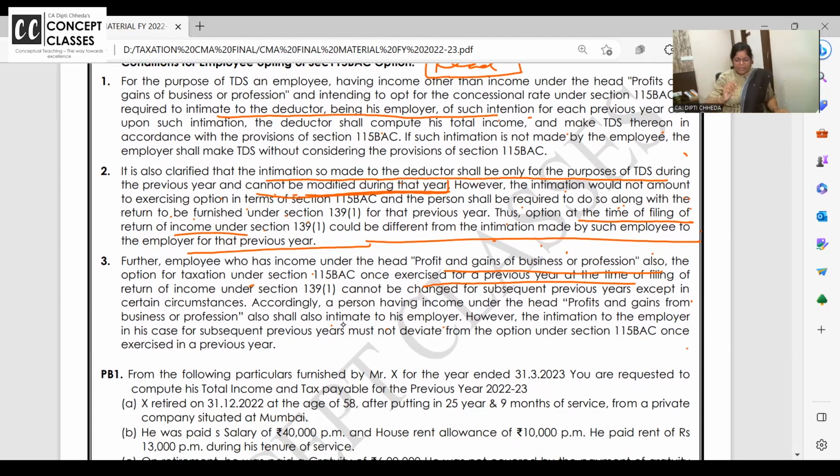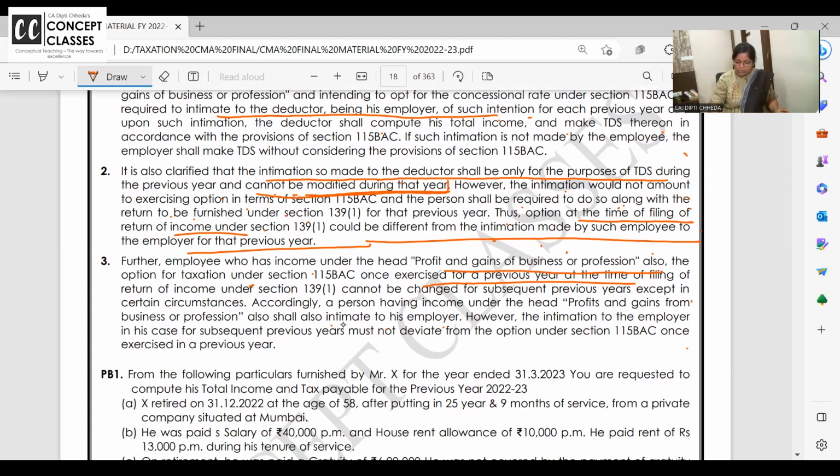Just a 2 minutes break, go through all the concepts, because now when I apply this and solve, I will not just solve the problem as per the new regime, we will do a comparison. We will solve the problems and calculate the tax with old and new, and then give your expert advice. So just a 2 minutes break, check up once on everything, all the provisions. If you have any doubt somewhere, I have marked MCQs also.